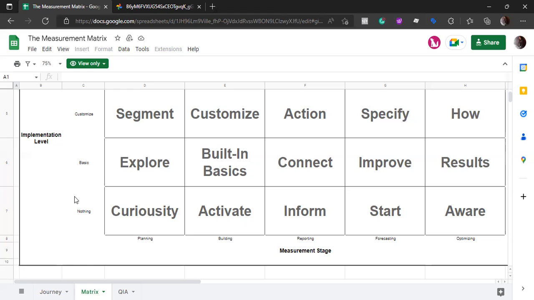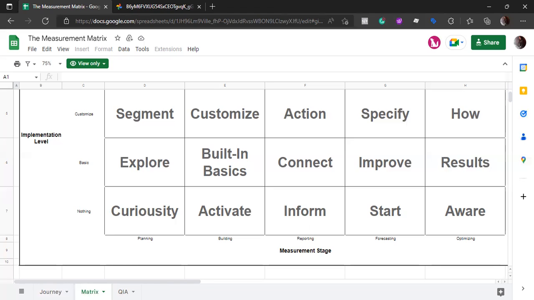In basic, we have some idea that, okay, this is what is going on, but we have not fully explored it, right? So the thing to remember here is to explore more and more, to understand how things are working. If we are getting the result, then how are we getting the result and how is it useful to us? So all these questions should be asked at the basic stage, like which traffic source is better, and can we see Google Ads and, let's say, email traffic separately, and which one of them is driving us more sales? So we have these questions, right?